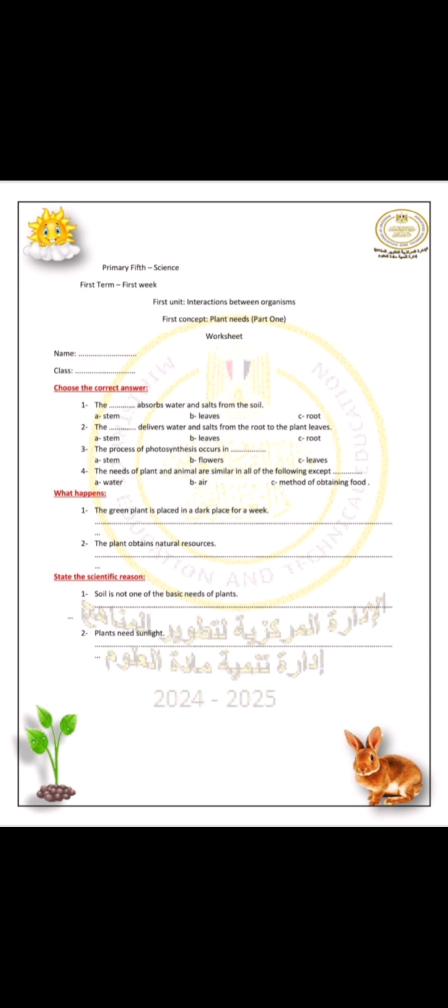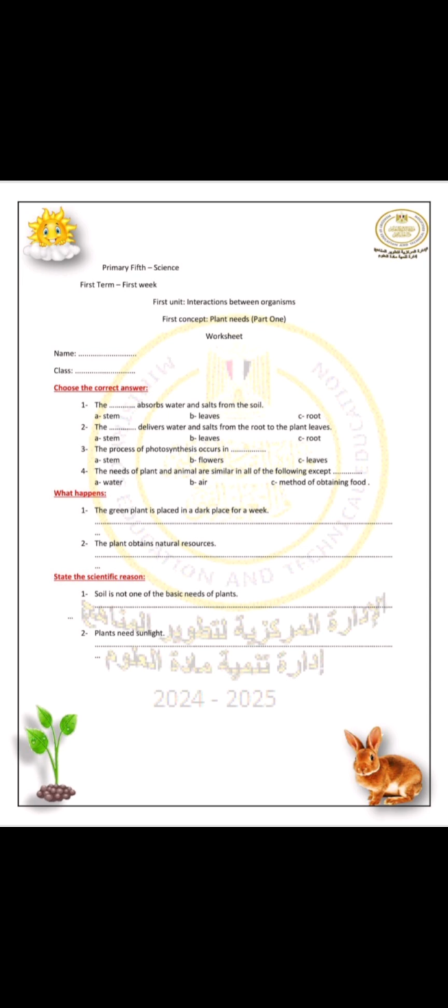The need of plant and animal are similar in all the following except method of obtaining food، لأن plant بيجيب الفود بتاعه بالphotosynthesis process، لكن الانيمال by eating another animal or eating plant. What happened? The green plant is placed in dark place for a week. The green plant can't make photosynthesis process، لأن عشان تعمل الphotosynthesis process ضروري يكون فيه sunlight.